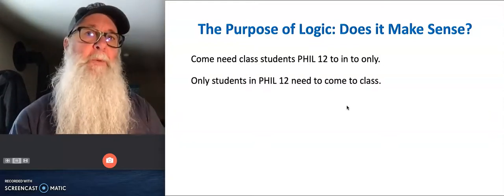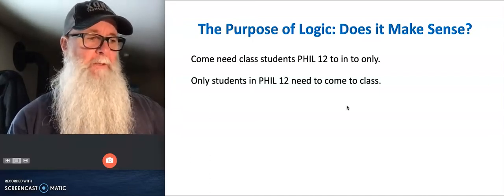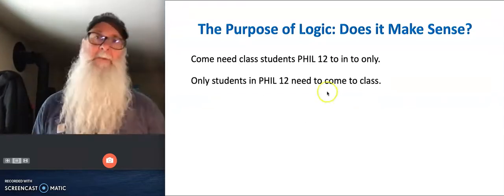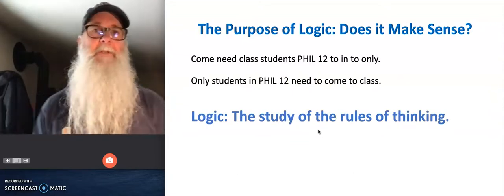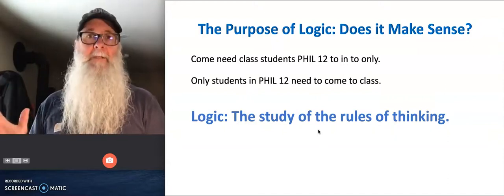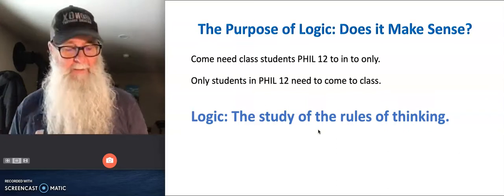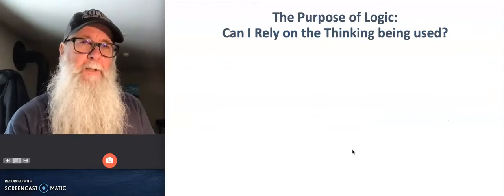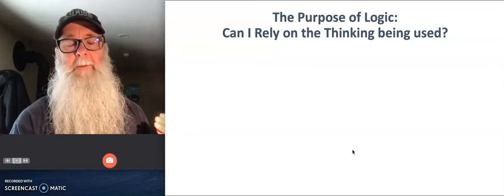And just like there are rules that govern the meaningfulness of individual statements, there are also rules that govern sets of statements. And that's what we're going to be looking at in our class. We're going to be engaged in the study of the rules of thinking by looking at series or sets of statements that reflect a pattern of thought or a thinking process. And our question always is, can I rely on this thinking, the thinking that I'm doing, or the thinking that's being presented to me by another person?